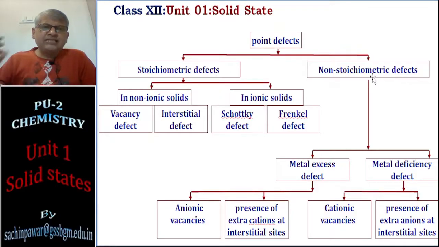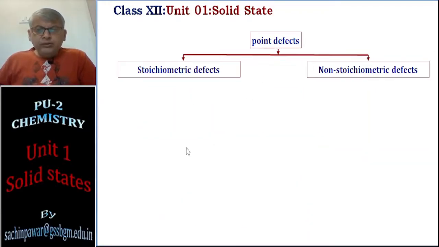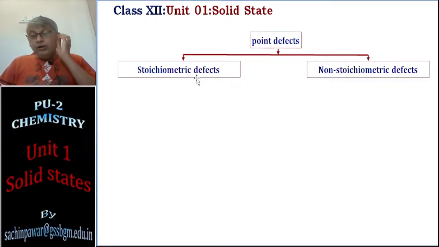Non-stoichiometric defects we shall see in the next class. So let's move ahead. What do you mean by stoichiometric defect? First of all, you should understand the meaning of stoichiometry, which you have learnt in PUC first year, unit number 1. I'll explain the meaning of stoichiometry with one example, and then we shall see what is stoichiometric defect and what is non-stoichiometric defect.